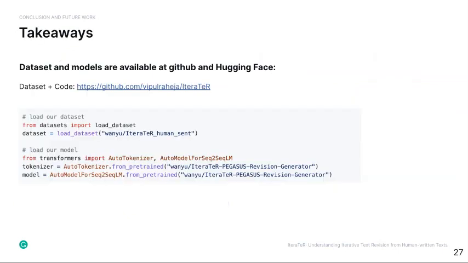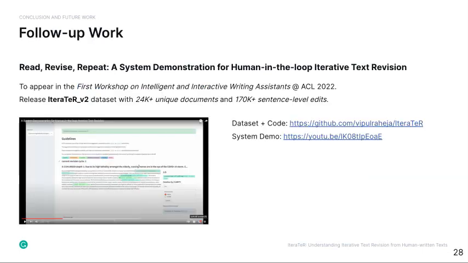If you are interested in our work, you can easily import the data and model checkpoints with a few commands from Hugging Face. We also have a follow-up work which presents our iterative text revision system in detail, and is going to be presented in the first workshop on intelligent and interactive writing assistants at ACL this year. In this paper, we released a larger version of the IteraTeR dataset and further improved the iterative text revision system.